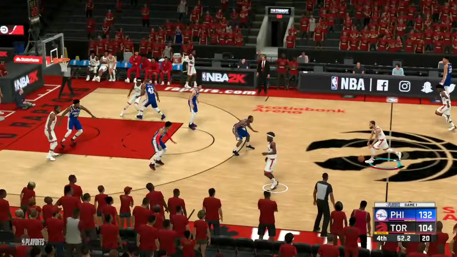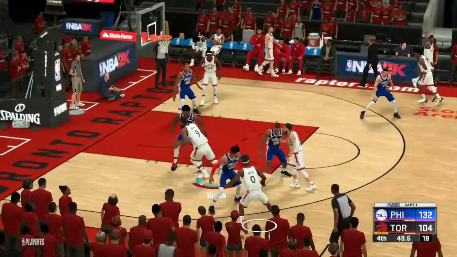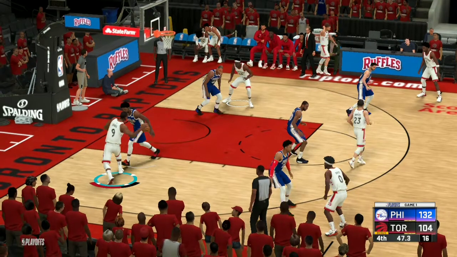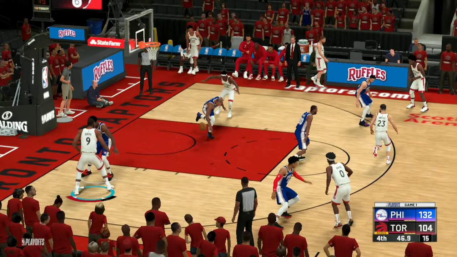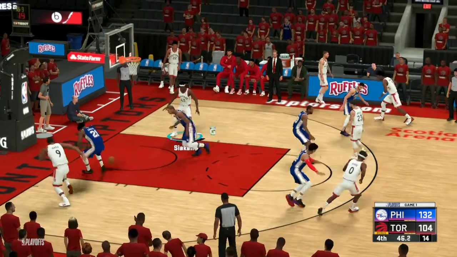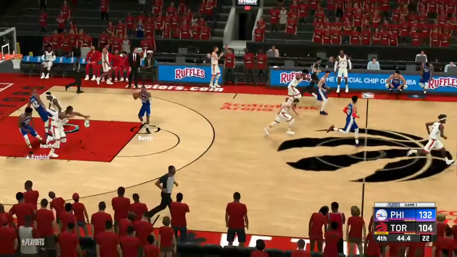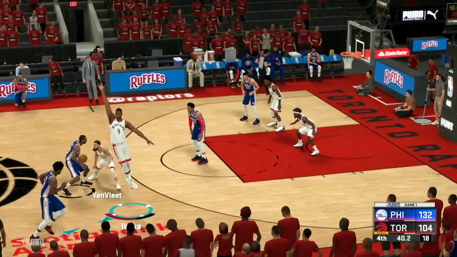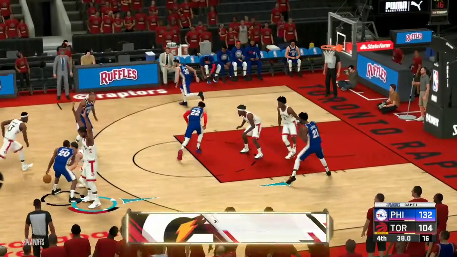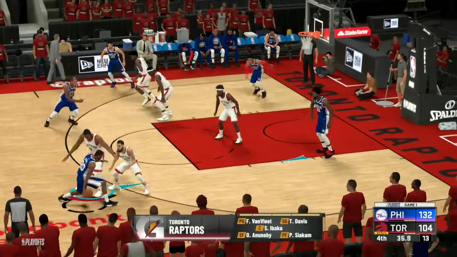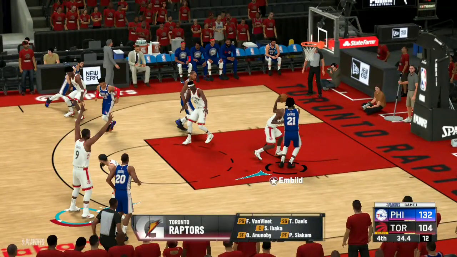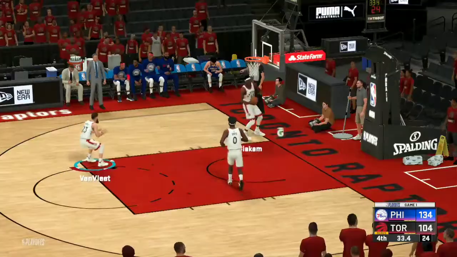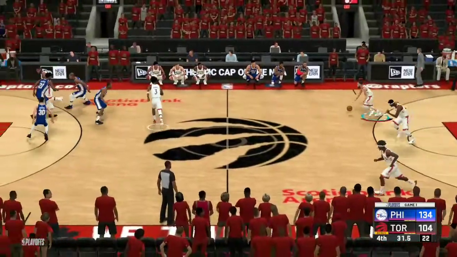Now Fred VanVleet has the ball in his hands. Trying to go inside, goes to Serge Ibaka. Bad pass from Serge Ibaka here, intercepted by Al Horford, as Joel Embiid takes the ball. So Alec Burks has the ball in his hands. That's good defense from Fred VanVleet. Double team as Joel Embiid was just open for a second, and he nails one more shot. As again Fred VanVleet has the ball in his hands.